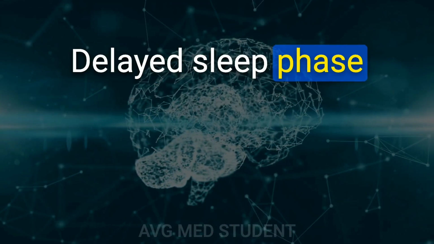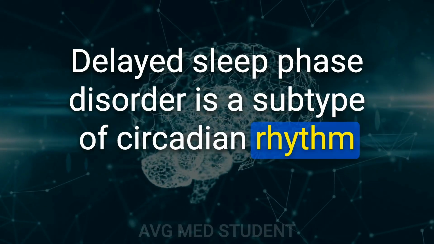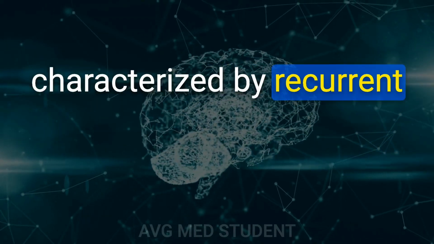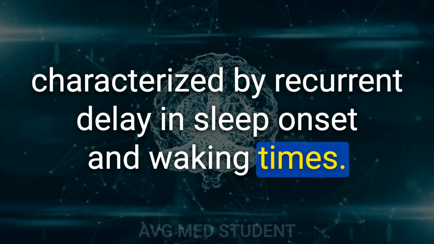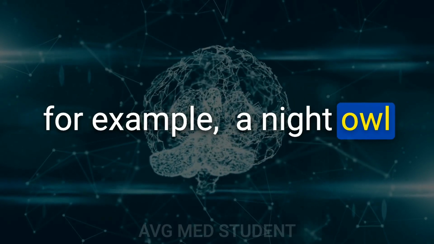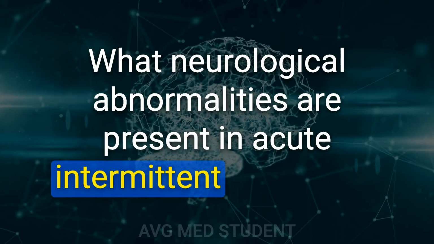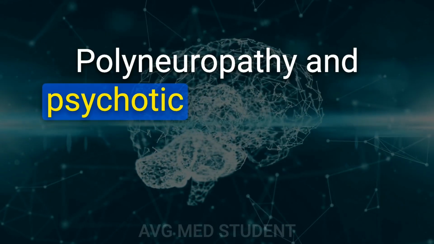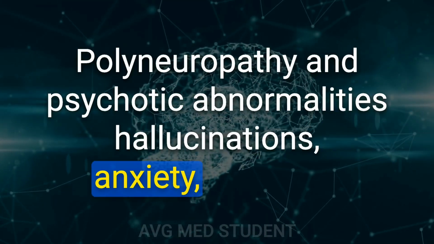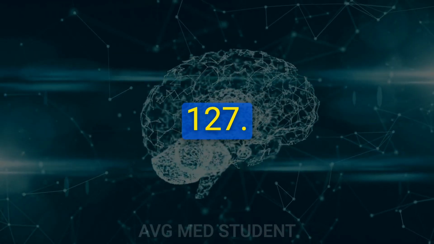125. Delayed sleep phase disorder is a subtype of circadian rhythm sleep-wake disorders characterized by recurrent delay in sleep onset and waking times, for example, a night owl. 126. What neurological abnormalities are present in acute intermittent porphyria? Polyneuropathy and psychotic abnormalities: hallucinations, anxiety, insomnia. 127.